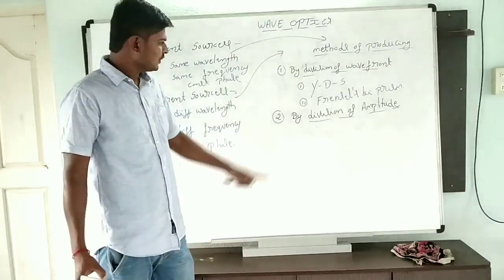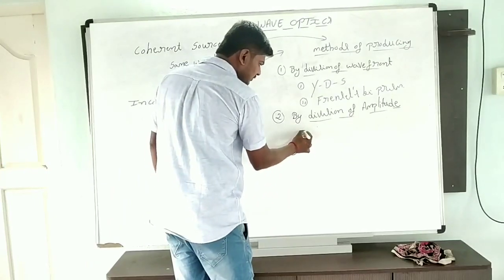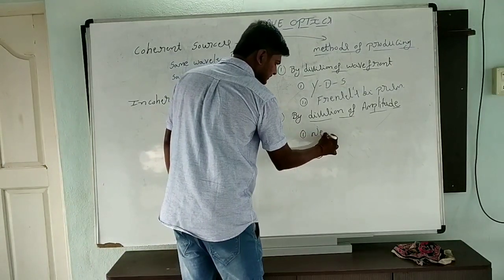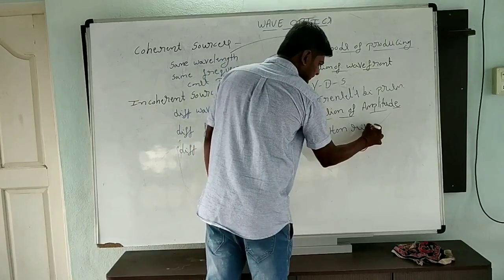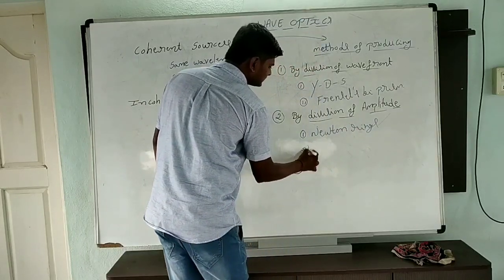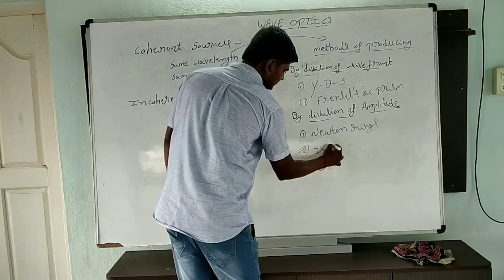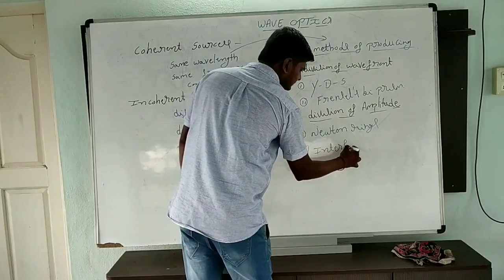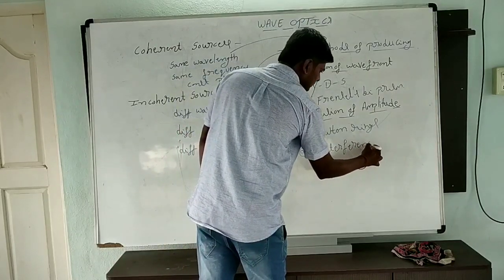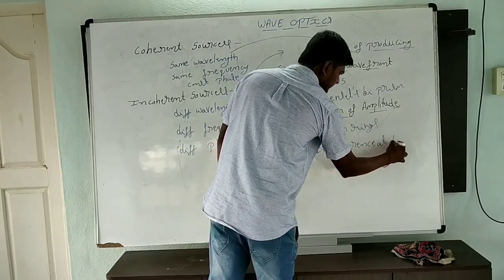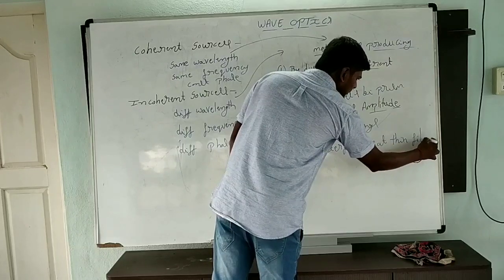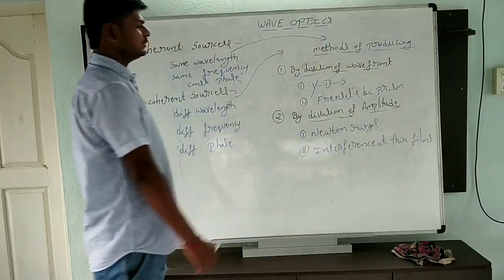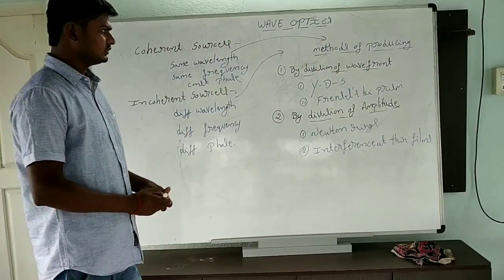Now, by division of amplitude, we can produce coherent sources in terms of Newton's rings and interference in thin films. These are the two ways we can get coherent sources by division of amplitude.